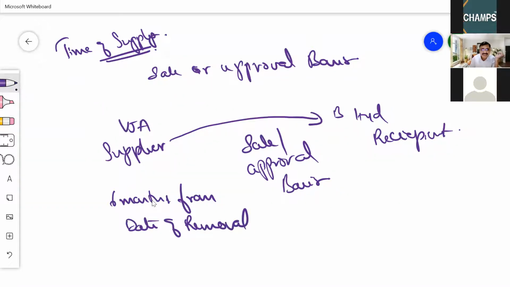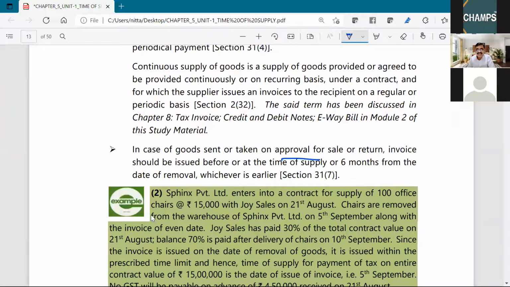Means on 13th August 2021, I have sent the goods to Hyderabad on sale or approval. So 6 months from the date of removal,